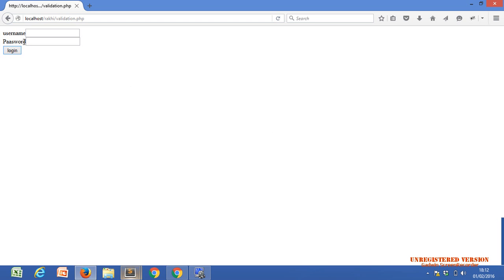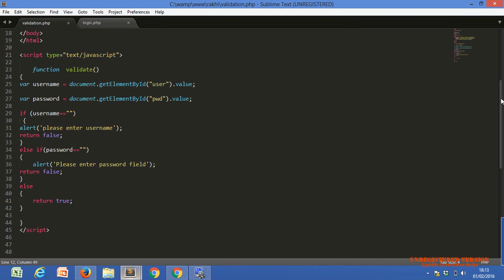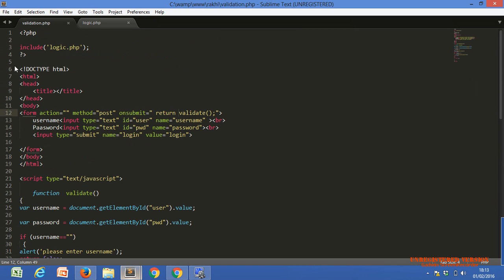Simple thing: if we get a refresh or reload button, then it means our form is submitted to the server. When we refresh, there is a loading button or loading bar. So it means we submitted this page to the server, and the server will reply with a response. In validation.php, what we coded is simple HTML, and this simple HTML will be printed.